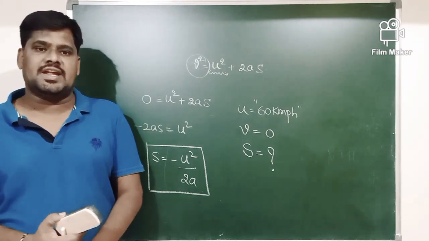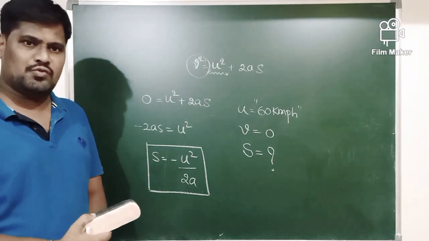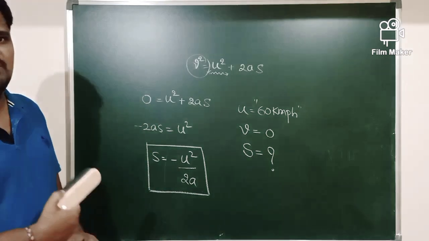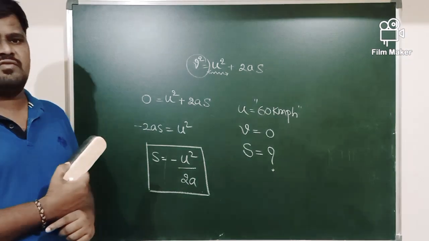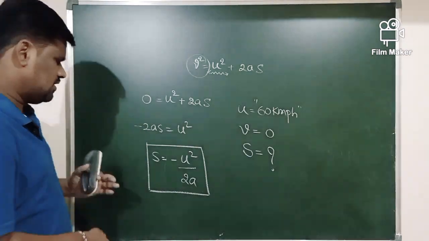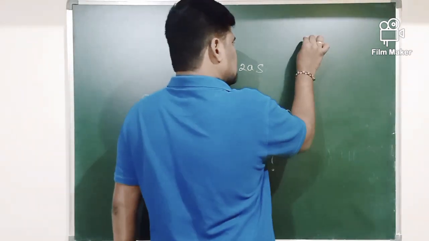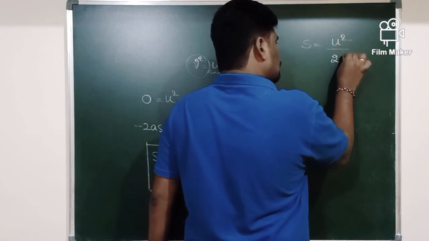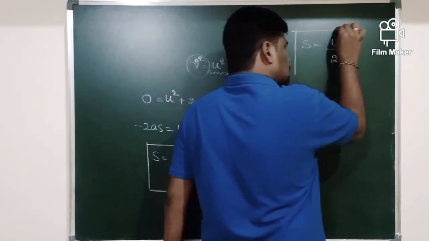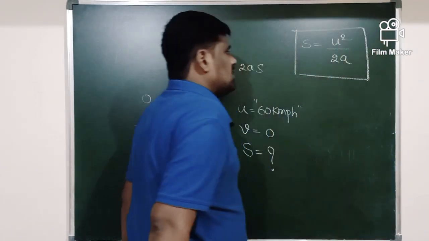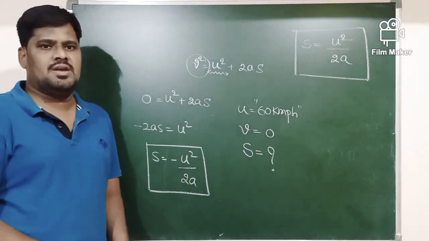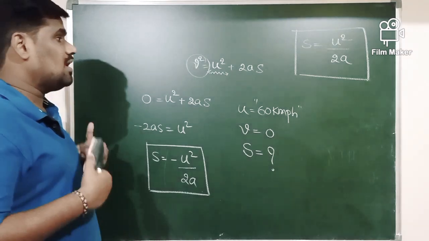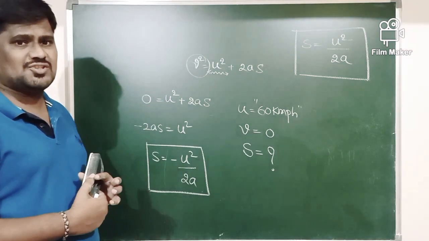Here the negative sign indicates that what? Force is applied in the direction opposite to the motion of the bus, or else the acceleration of the bus is negative here. Therefore, the magnitude of the stopping distance can be determined by using the formula u square by 2a. This is the formula which is used to calculate the stopping distance. Therefore, the stopping distance is estimated with the help of the formula s is equal to what? u square by 2a.